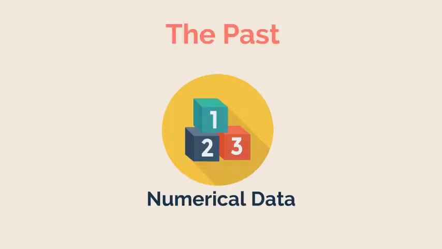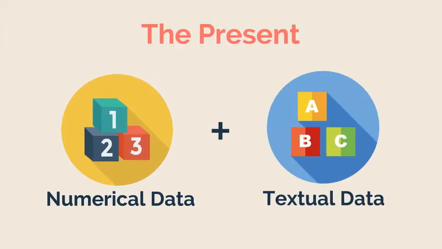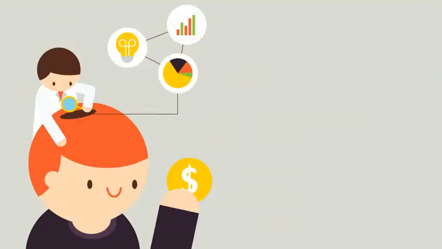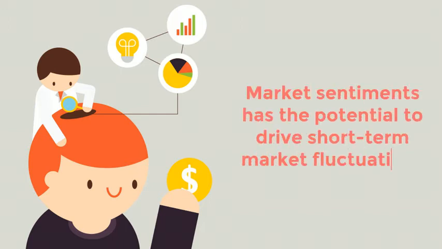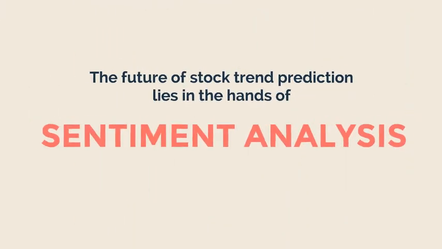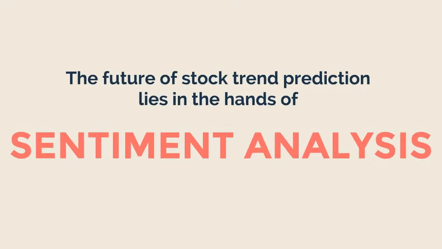Conventionally, researchers have relied on numerical data to predict stock trends. However, researchers in recent decades have leveraged textual data to complement numerical data. Researchers have highlighted that market sentiments can affect investor decisions and behaviors, with the potential to drive short-term market fluctuations and cause a disconnect between the stock price and its true value. In this regard, extracting market sentiments from textual data is critical in improving stock trend prediction performances.